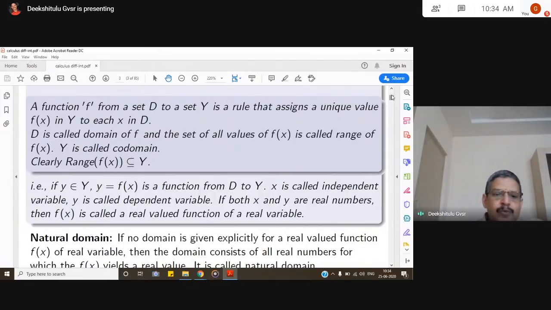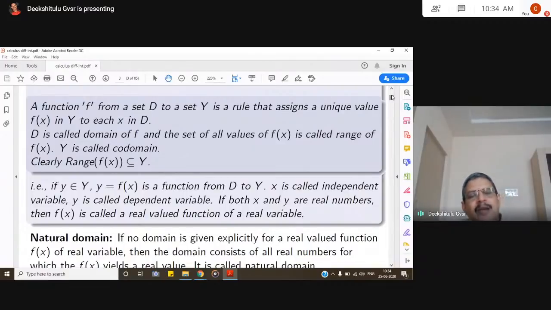If y belongs to Y and y equals f of x is a function from D to Y, then x is called the independent variable, because the main purpose of learning calculus is to see how a dependent variable behaves with respect to a change in the independent variable.